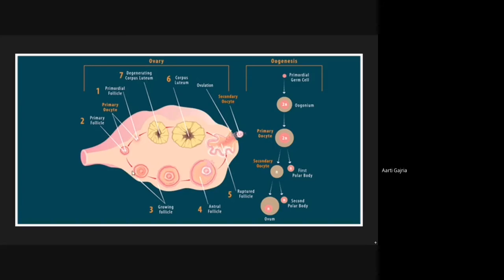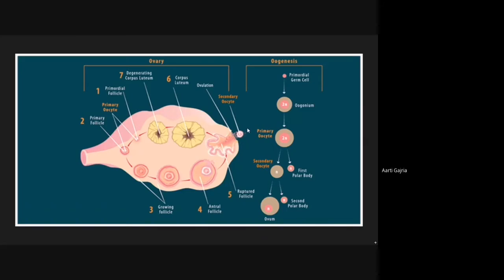Primary follicle, secondary follicle, tertiary follicle, Graafian follicle, and from the Graafian follicle, after its rupture, the ovum is released from the ovary. This is the structure of the ovary. So the ovum is released. This is the secondary oocyte.